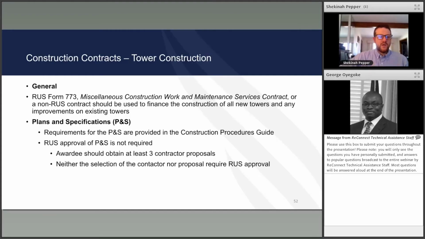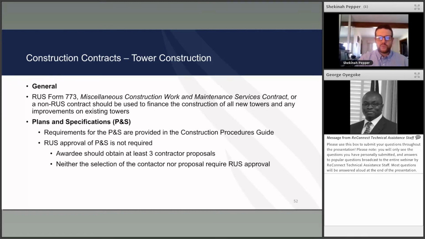Tower construction. RUS Form 773, miscellaneous construction work maintenance service contract, or a non-RUS contract should be used to finance construction of all new and any improvements to existing towers. Plans and specifications. Requirements for the plans and specifications are in the construction guide. RUS approval is not needed for plans and specifications for tower contracts.